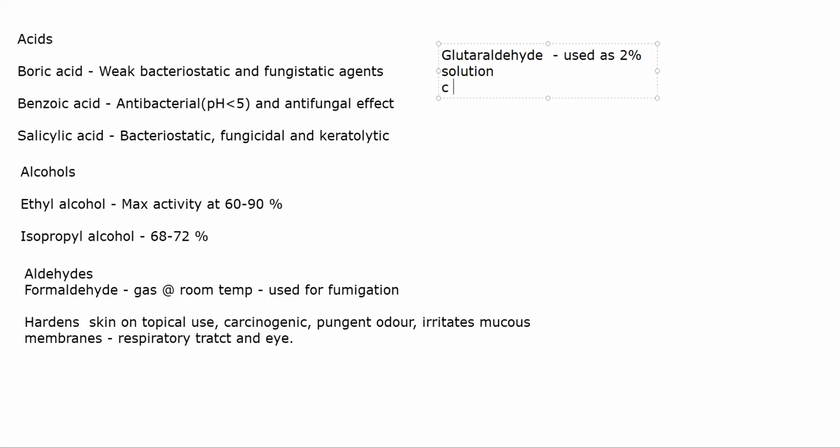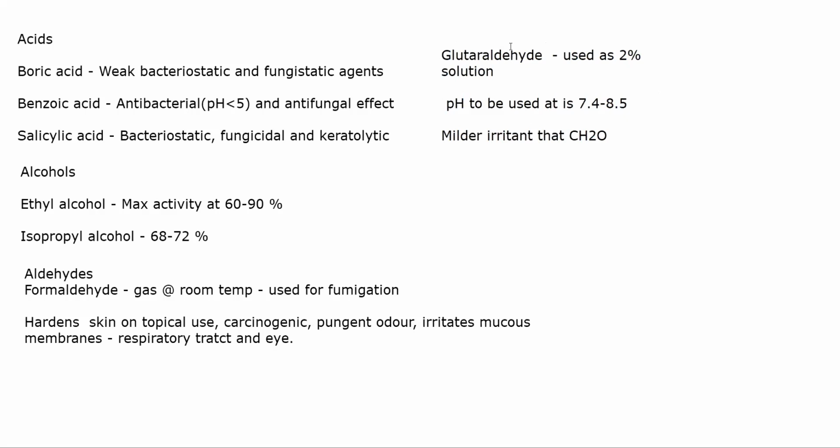Generally, the pH to be used at is 7.4 to 8.5. Now, because this is a milder irritant than formaldehyde, it is preferred. Milder irritant than CH2O. Yeah, CH2O is formaldehyde. Now, this also has greater sporicidal activity than formaldehyde.